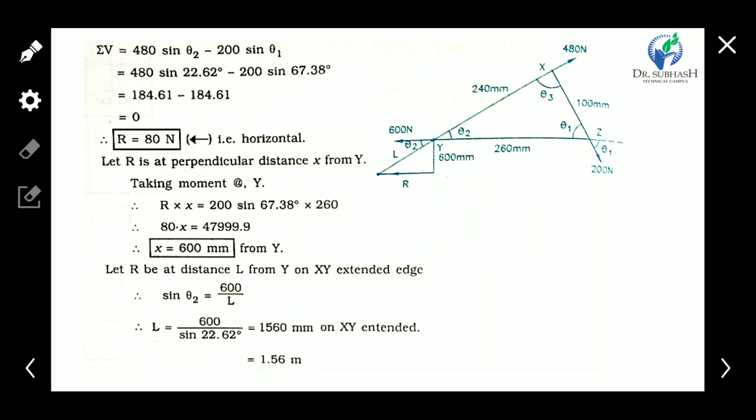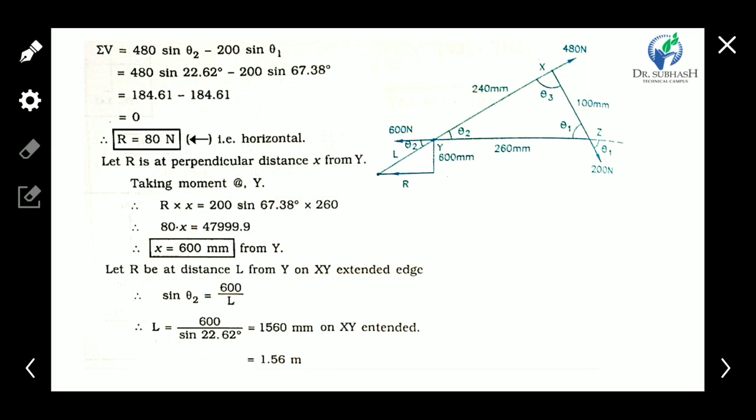So to decide where it is, we have to find the perpendicular distance from point y, and this distance is x. So we have to find the perpendicular distance x from y to the resultant. For that we apply Varignon's theorem.